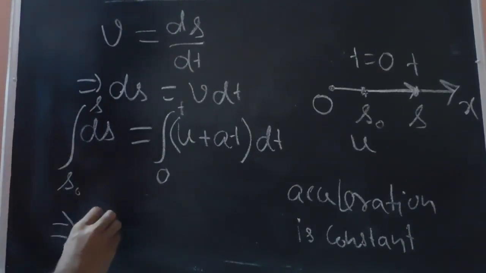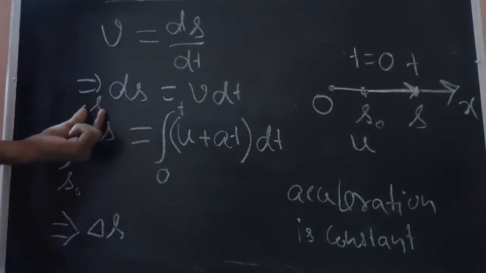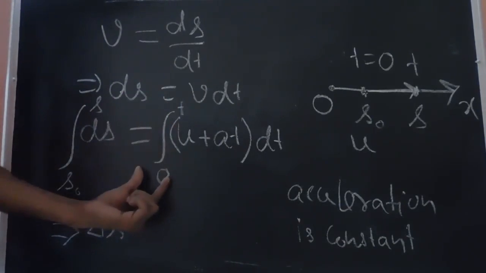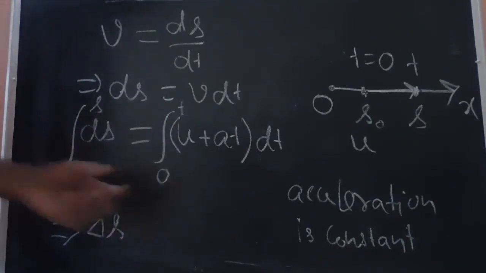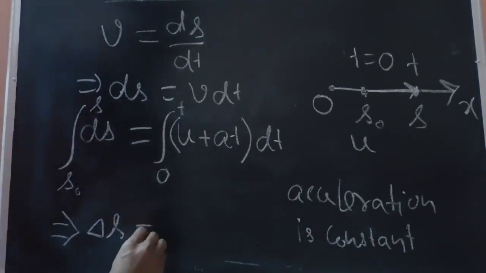So this ds becomes delta s. This delta s means that initially the particle was at s naught, and finally the particle has reached the point s. So within a time instant of t, which is t minus 0, the particle has covered a displacement of delta s. So from this we can write down